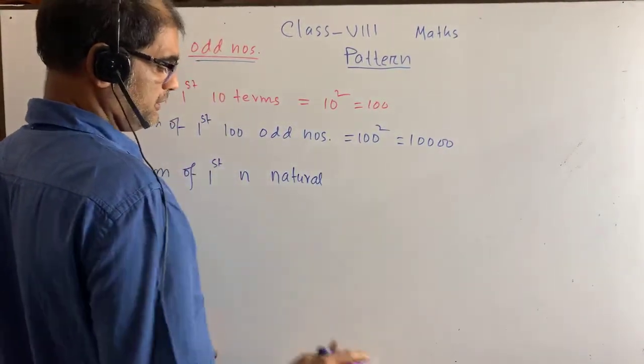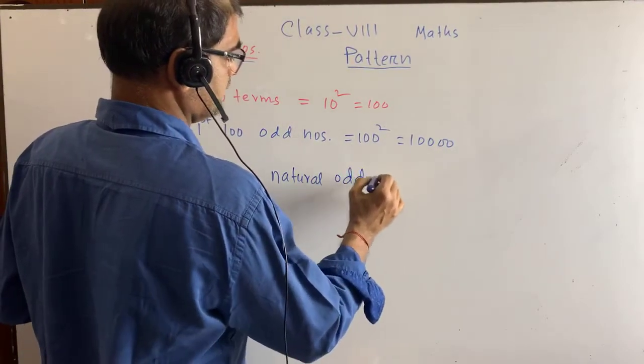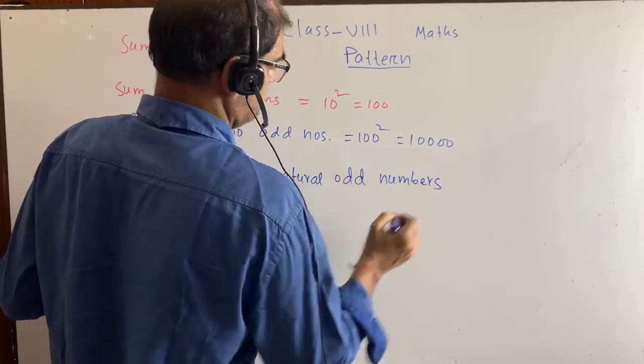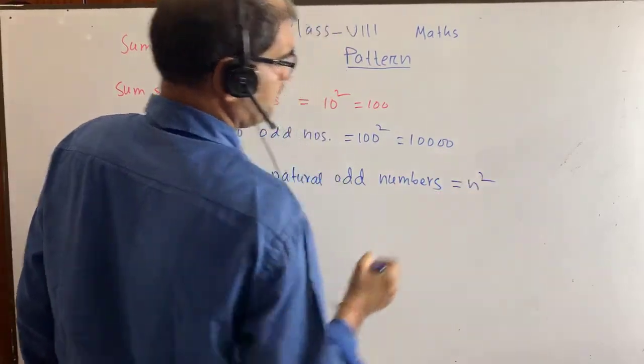Okay, it is what? Odd numbers. It is n, so it will be n square.